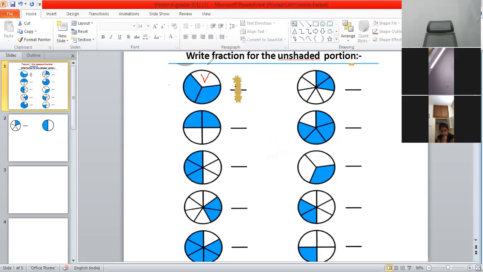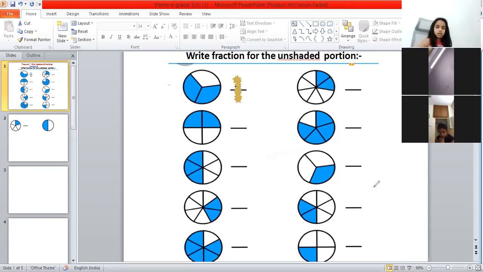Yes, Ashrita? Okay, very good. I hope this is clear to everyone. Unshaded part means the part which is not colored or shaded. Shaded part means the part or portion which is colored.